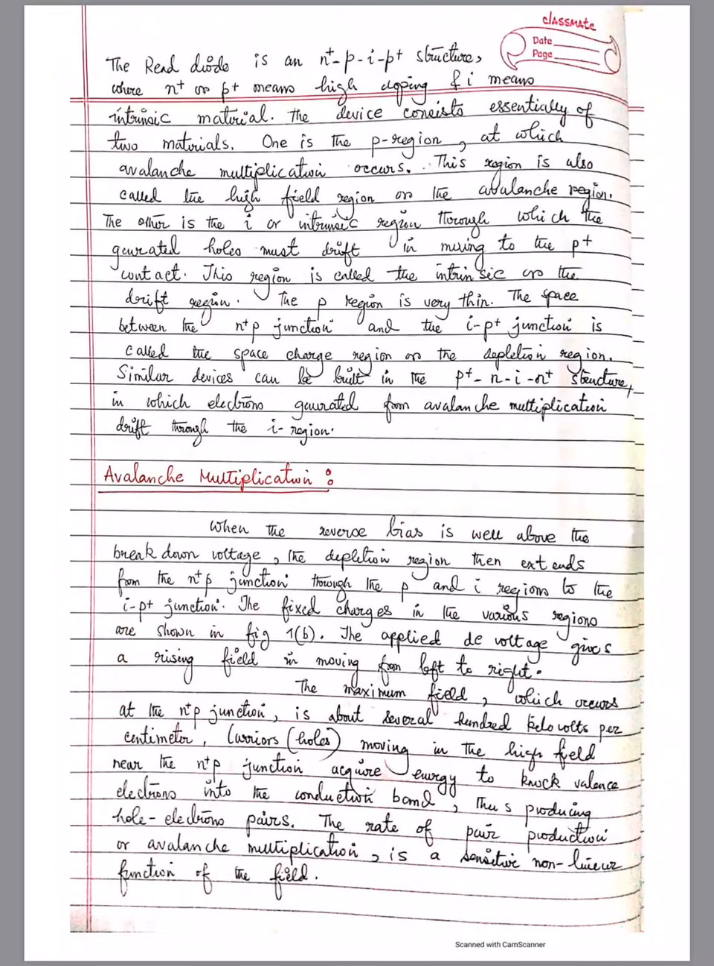The Read diode is an N plus P I P plus structure, where N plus or P plus mean high doping and I means almost intrinsic material, that we have already discussed. The device consists essentially of two materials. One is the P region at which avalanche multiplication occurs. This region is also called the high field region or the avalanche region.